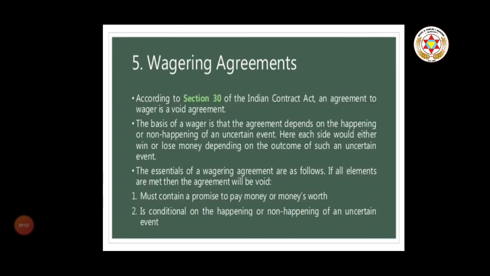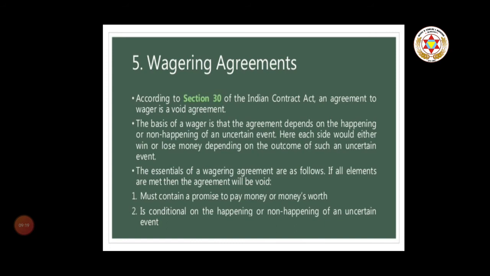Now, wagering agreement. According to section 30 of the Indian Contract Act, an agreement to wager is a void agreement. The basis of a wager is that the agreement depends on the happening or non-happening of a certain event. Here, each side would either win or lose money depending on the outcome of such an event.